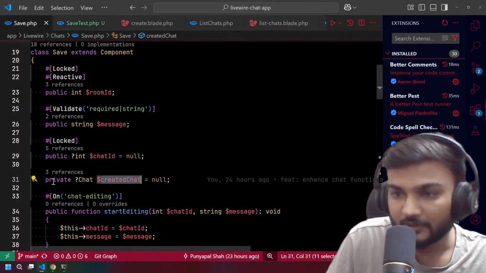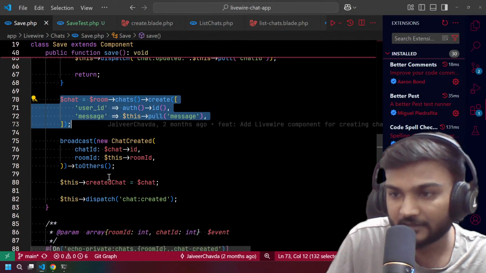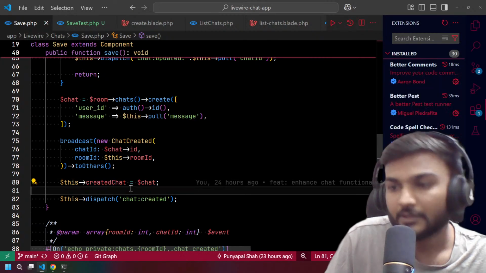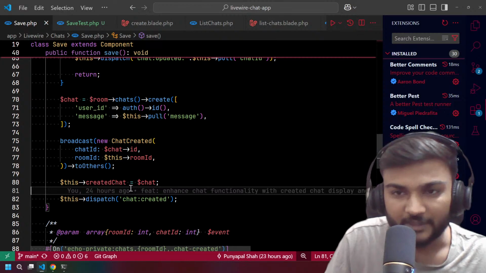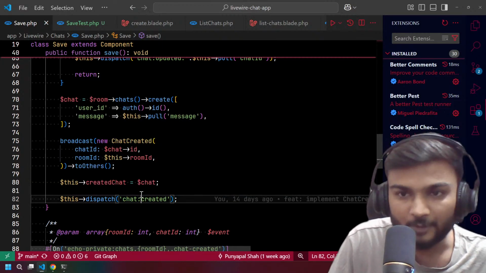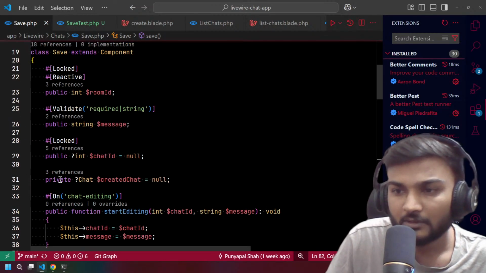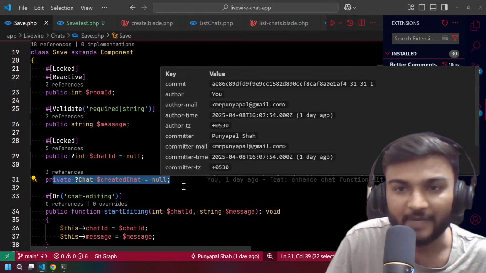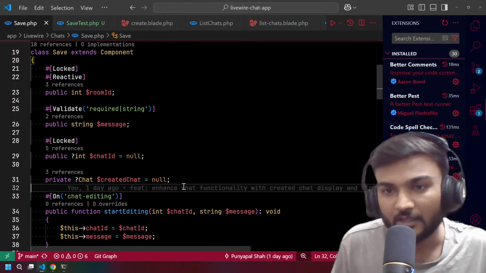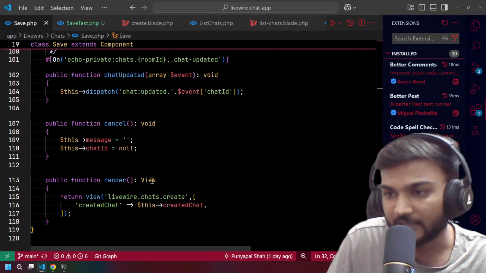We have one private property, and on creating the chat we update this private property. So why are we using a private property? On a first run it will have a value, on a second run it will be null, because private properties are not consistent with the refresh of the Livewire component. So that's why we are using that property.